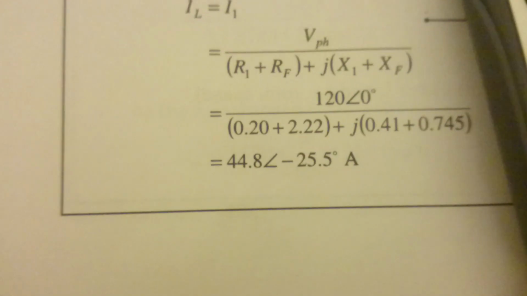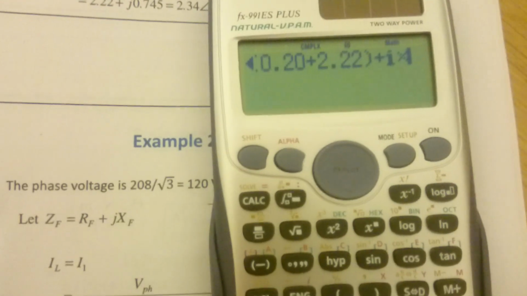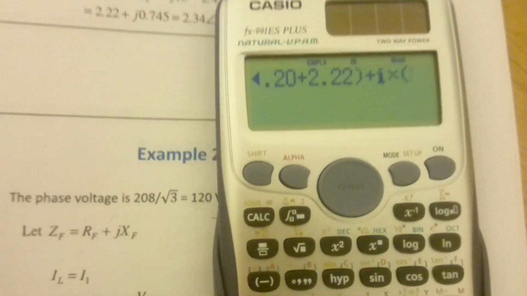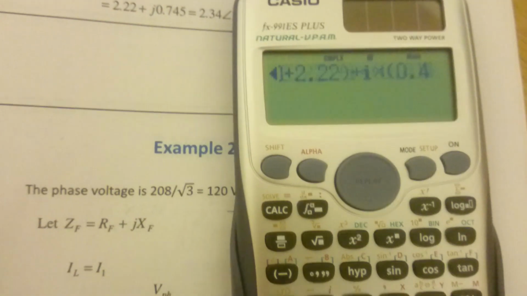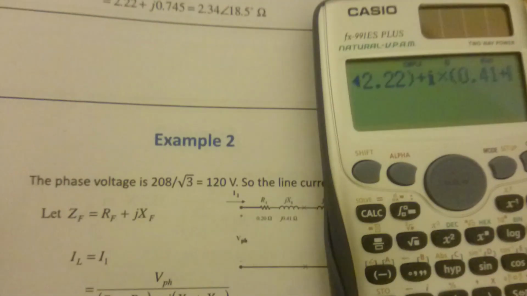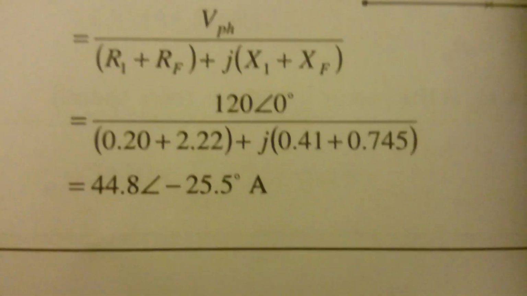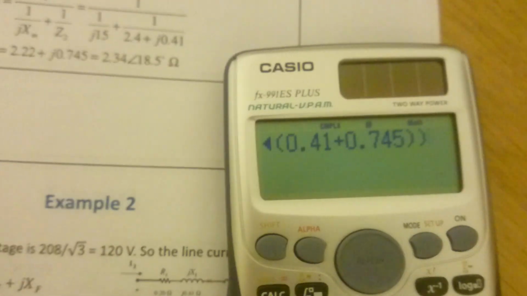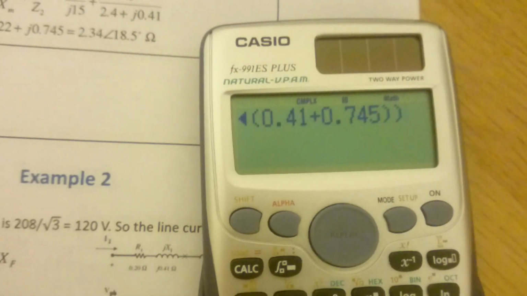It's actually I for a complex number. It can be J or I. So it's I times bracket 0.41 plus 0.745. That's that bit. Close that bracket and then close the other bracket as well.